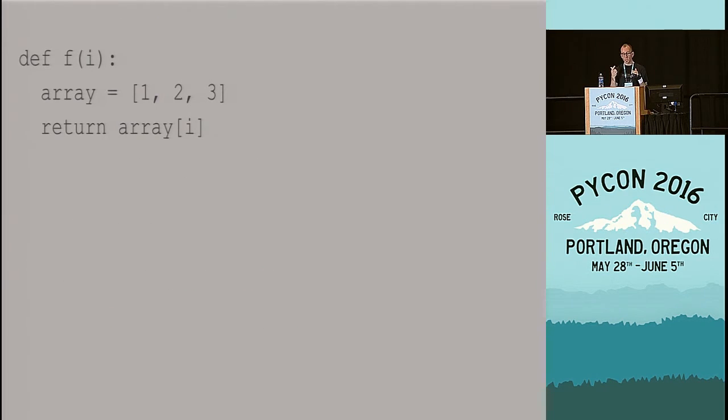And I have two more examples for this. This is a fun little function. It takes one parameter, i, and then it looks up the index in an array at that position, i. So in effect, for 0, 1, and 2, it will add 1 to the number you pass in. And if you pass -1 or a negative, then it will subtract that from 4. So we would assume that this is a function that takes an integer and returns an integer.